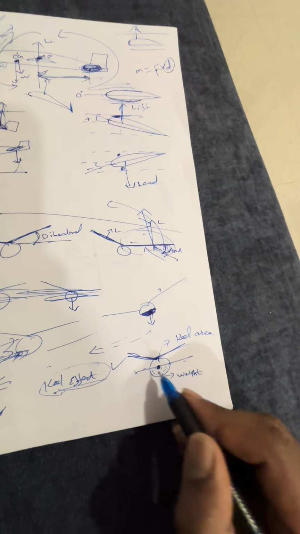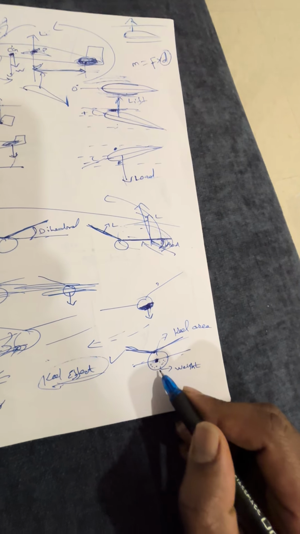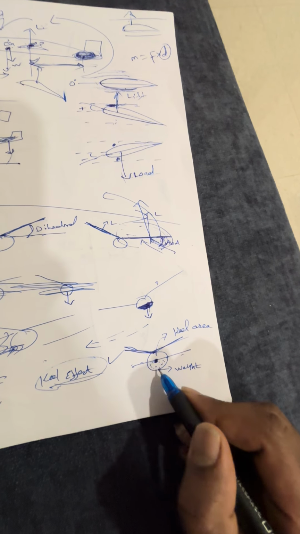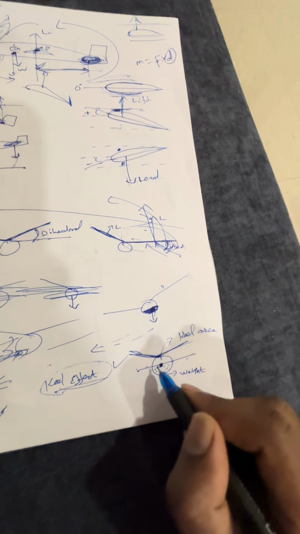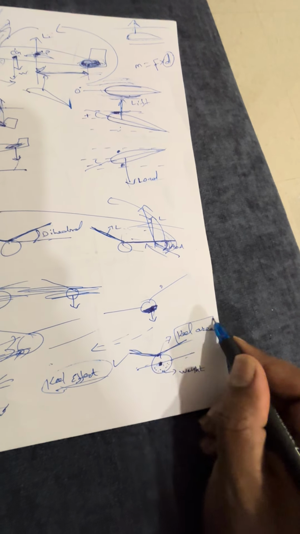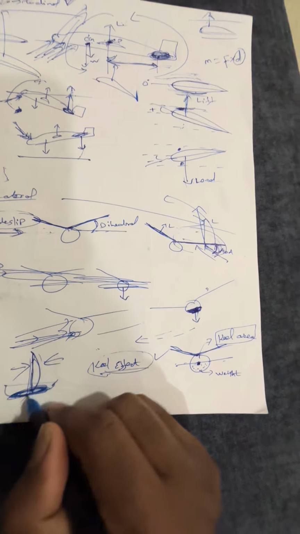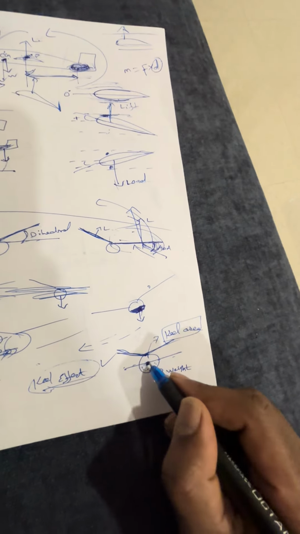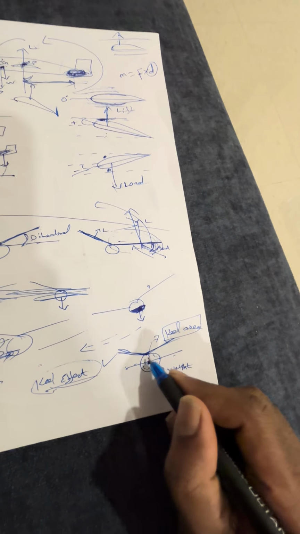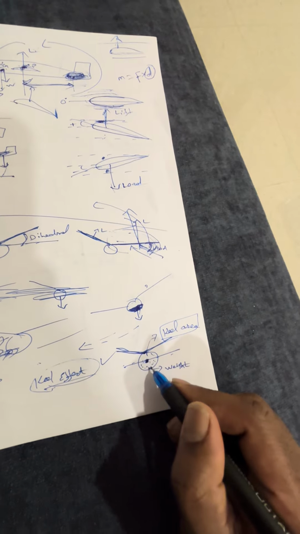So know that the location of CG is very important. The weight of the aircraft is below the CG, and this area where the weight is less, we call it the keel area. Similar to the sailboat, where you have the sail above, same like that we have an area here that acts like a sail, that is having very less weight compared to the weight below the CG.